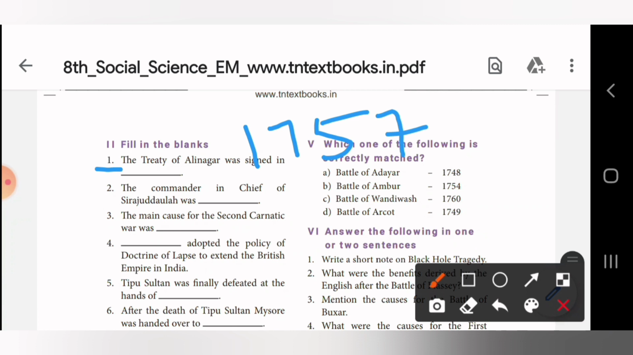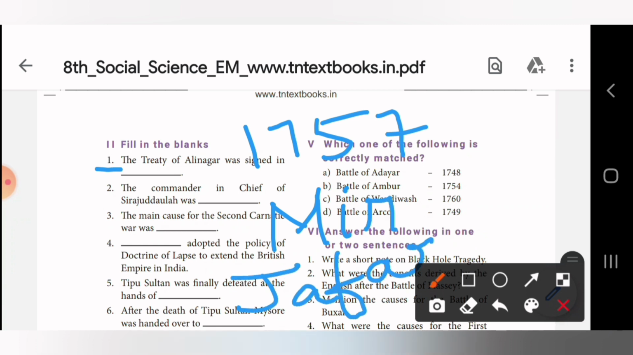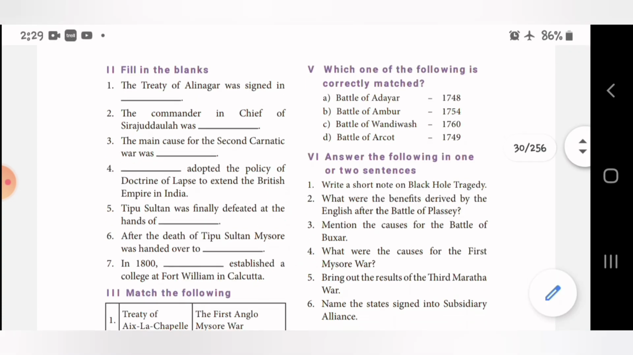Second one, the Commander-in-Chief of Siraj-ud-Dawla was dash. Who was that? Mir Jafar. M-I-R, Mir Jafar. J-A-F-A-R, Mir Jafar. Third one.